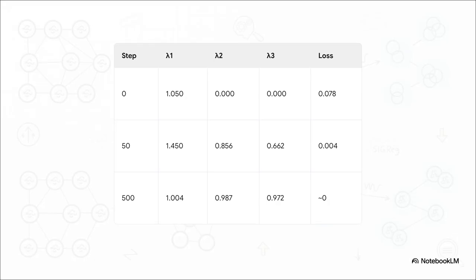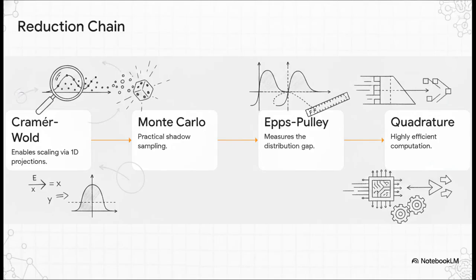Let's look at some hard numbers. We deliberately broke a rank 1 model so its variance was completely crushed at step 0, but watch SigReg work. By step 50, the dominant axis starts splitting, and by step 500, those zeroed-out, collapsed axes rise all the way up to a beautifully healthy 1.0 state. The loss drops to near 0. The model is cured. So here's the big picture reduction chain we just built.